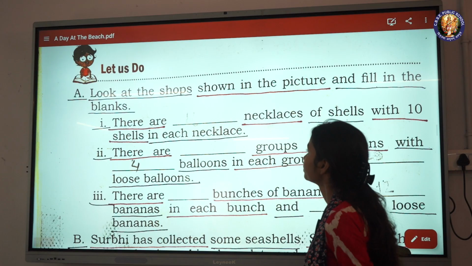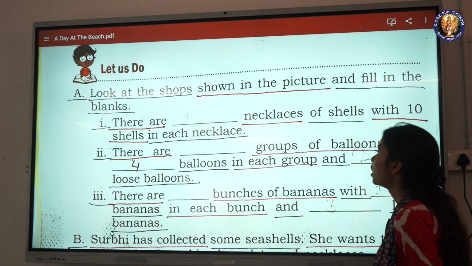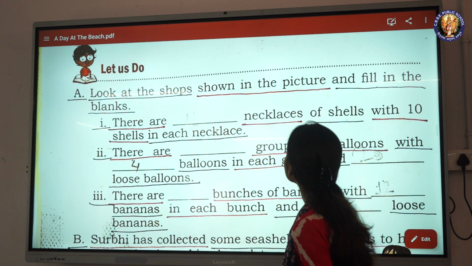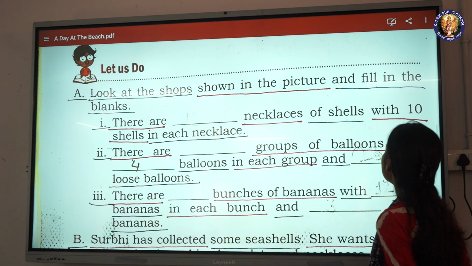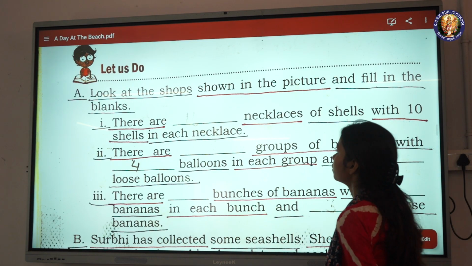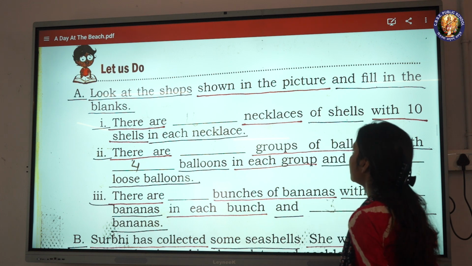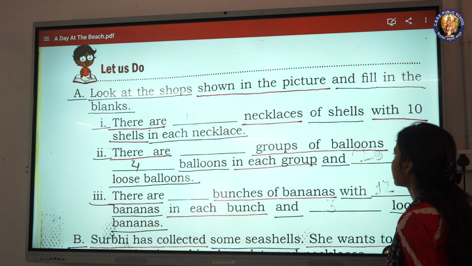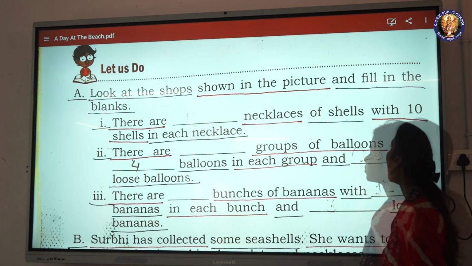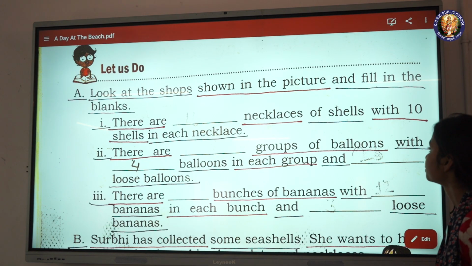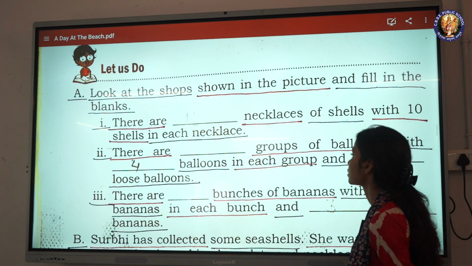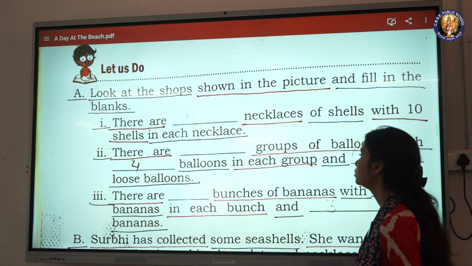Let us do. A. Look at the shops shown in the picture and fill in the blanks. 1. There are blank necklaces of cells with 10 cells in each necklace. 2.